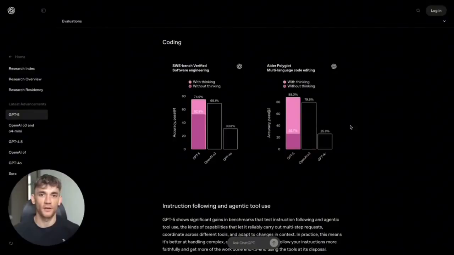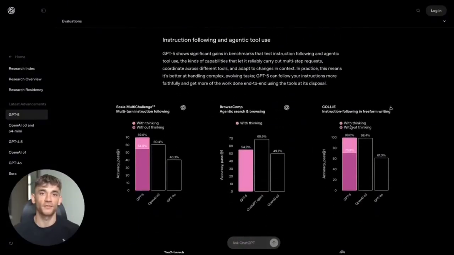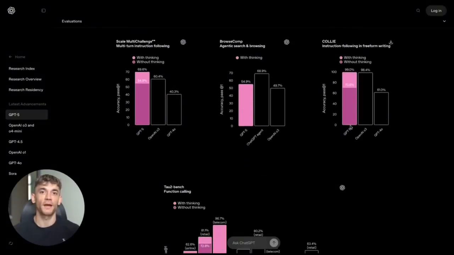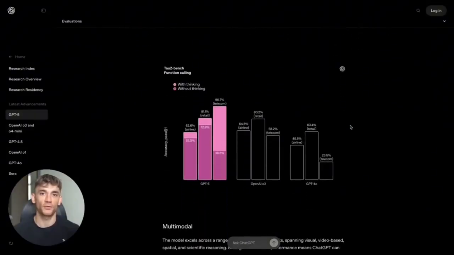That's what I tested and what free users get limited access to. There's GPT-5 mini for when you hit limits. And then there's GPT-5 Pro. The Pro version uses something they call parallel test time compute. Basically, it thinks harder about your problems, takes more time to reason through complex stuff.